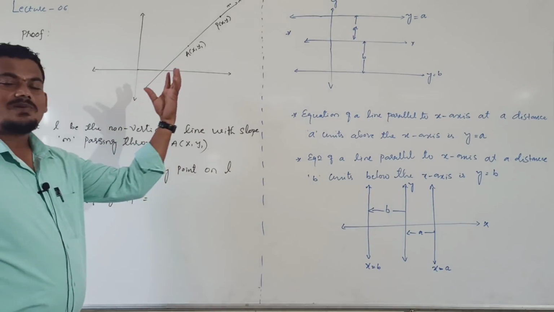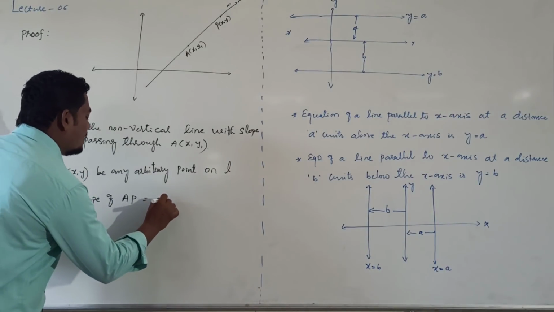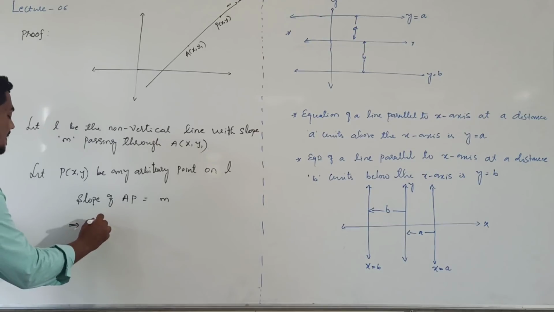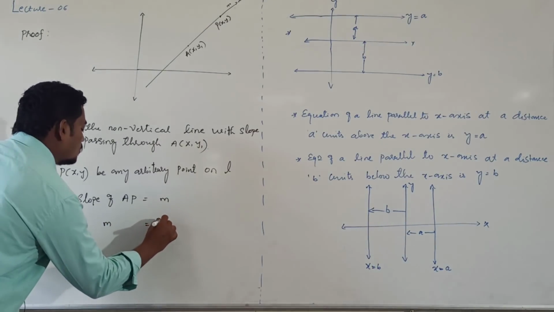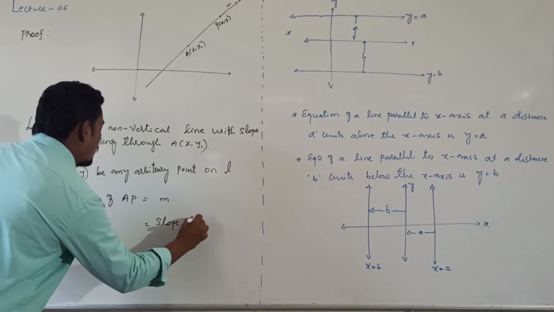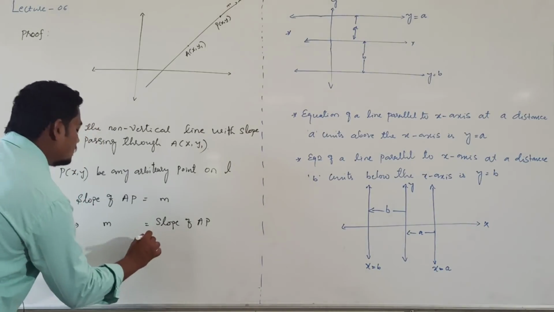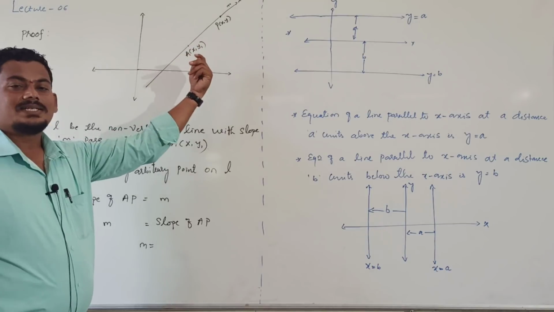Slope of AP is equal to slope of line L. Slope of line L they have given, that is m. Now by using slope of line joining 2-point concept, m is equal to slope of AP. Can you tell me slope of AP?